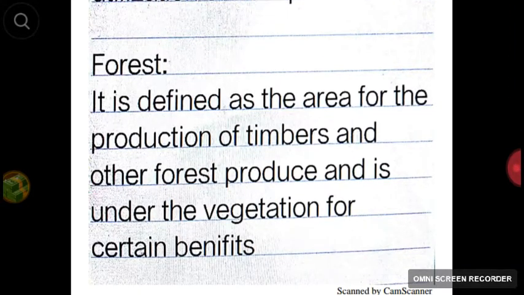And what do you mean by forest? It is defined as the area for the production of timber and other forest produce and is under the vegetation for certain benefits. Right, the forest is covered with vegetation and we will get certain benefits from it.